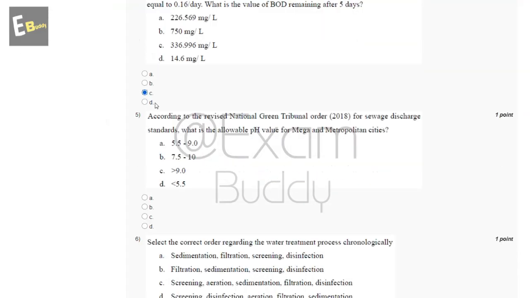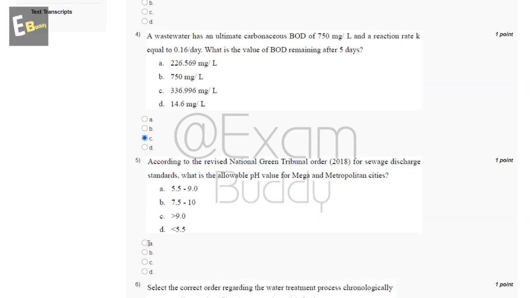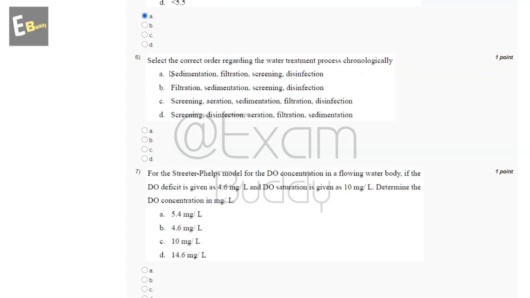Now, the fifth question is according to the revised National Green Tribunal Order 2018 for sewage discharge standards, what is the allowable pH value for mega and metropolitan cities? So, these are the options, and the answer of our fifth question is A, 5.5 to 9.0.